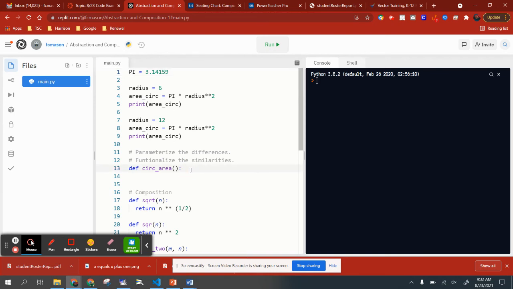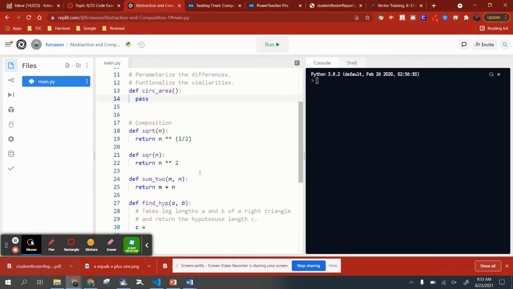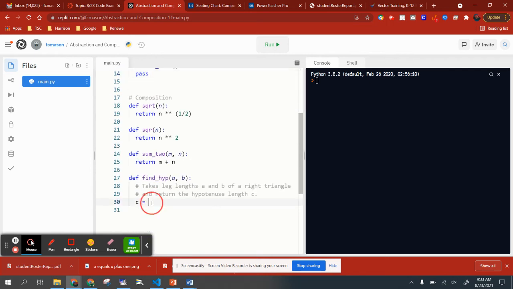And I tell you what, let's actually write the code so that it won't crash. Probably should have done this, but we will write a function in just a moment. It begins on line 13, called circ area, but there was nothing in the body of that function. And I just don't want this to crash. So how about you go down to line number 30 and put the hashtag in front of it so it's no longer a line of code.